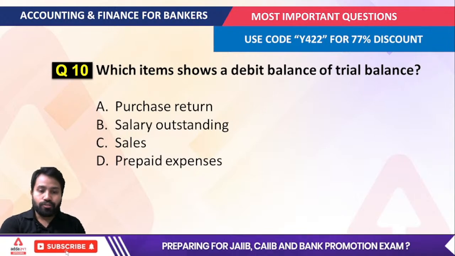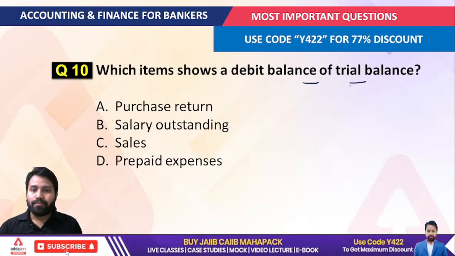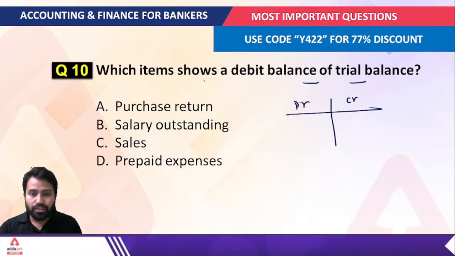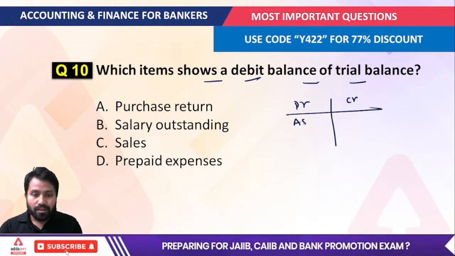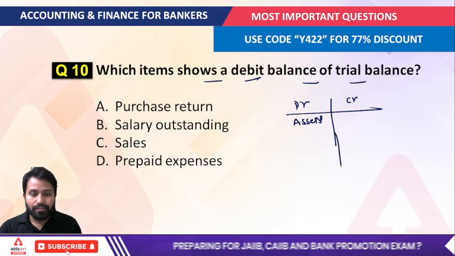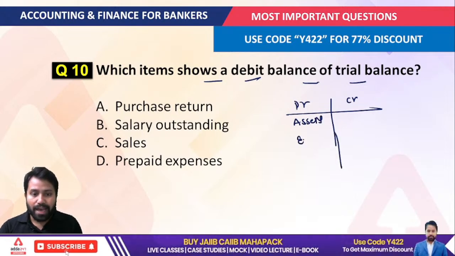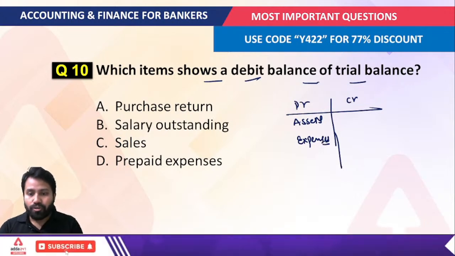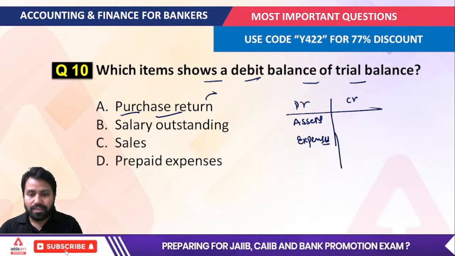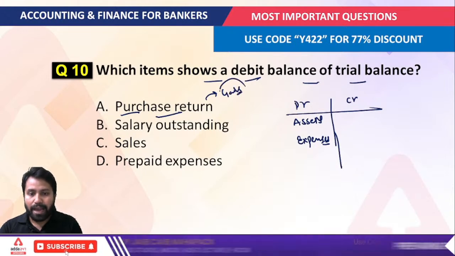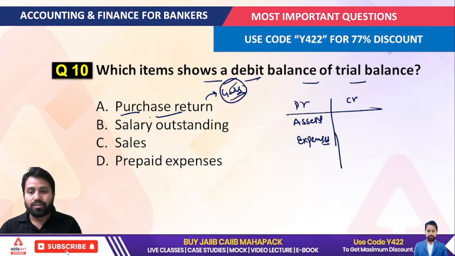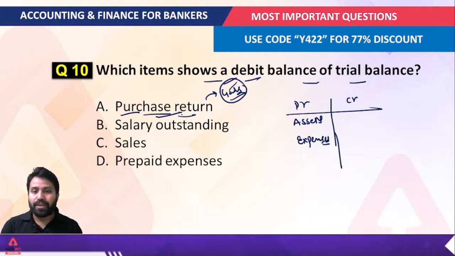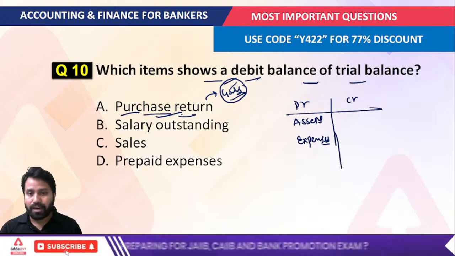Which item shows a debit balance of the trial balance? Now again, you have to understand, it is very important to understand which item shows a debit balance. Whenever we're talking about the debit balance, you are just looking for the assets as well as the expenses for the company. Now just look here, when we talk about the purchase return, this is showing some kind of gain for the company, because for the purchase return, the company is going to receive funds based on that.